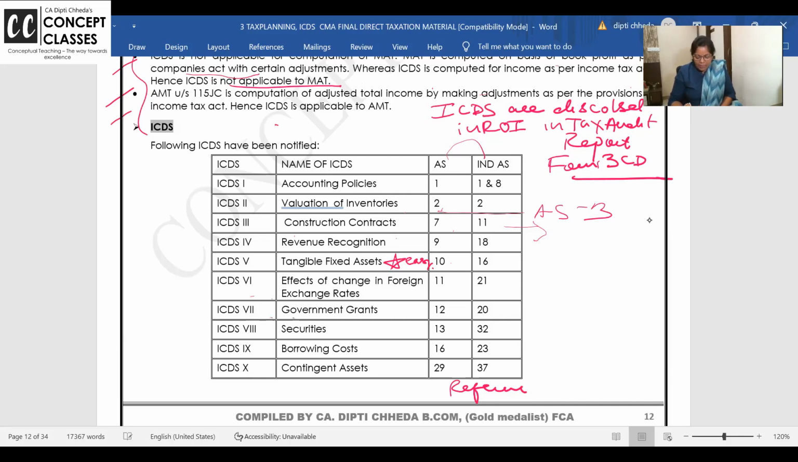ICDS 7 is government grant. ICDS 8 is securities, nothing but accounting for investments: cum interest, ex interest, right shares, bonus shares, all that. ICDS 9 is borrowing cost. The smallest accounting standard is this, qualifying asset and all. And ICDS 10 is contingent asset, which is AS 29. The name is contingent asset, but it is talking about contingent liability, provisions, all of it.